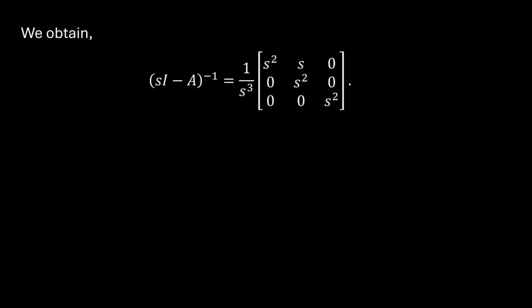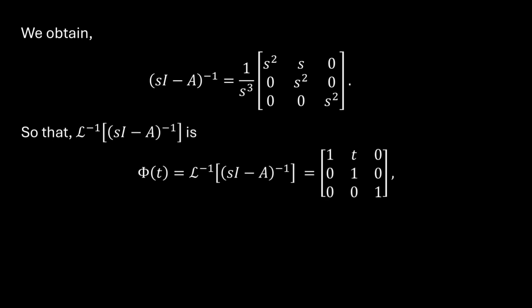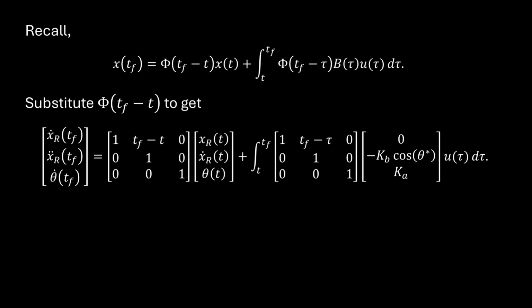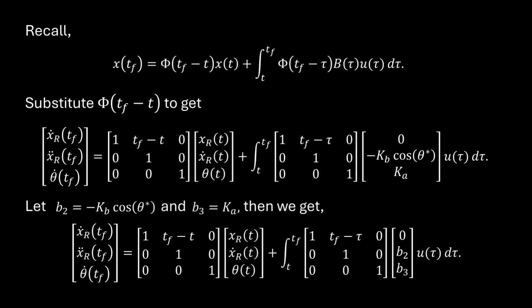Then applying the inverse Laplace transform to each element, we get the fundamental matrix. Now written in terms of time to go, tf minus t, we substitute phi into our LTI solution. For brevity, we assign B2 and B3 to the 2 and 3 elements in the B matrix.